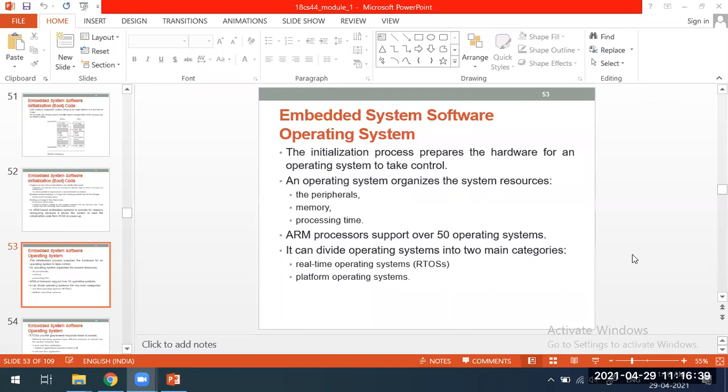See, what we see in the Linux operating system, that is called a platform operating system. Then this is called real-time operating system. See, real-time operating systems are where, whenever you design that operating system, there should be a guaranteed response time to the events. If I click something, in seconds, I want the response.